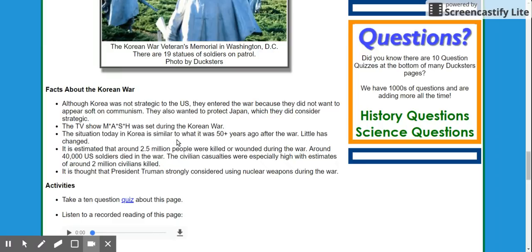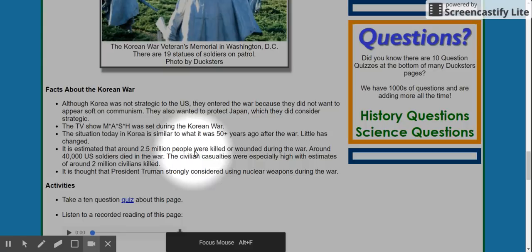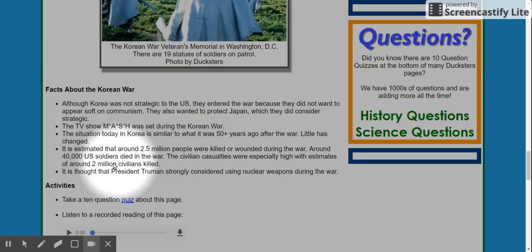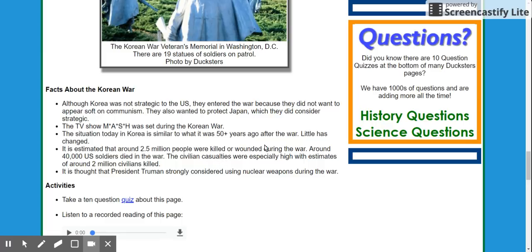Situation today in Korea is pretty similar to what it was 50 plus years ago. Casualties, right here. Here we go. It is estimated that around 2.5 million people were killed or wounded during the war, around 40,000 U.S. soldiers, right? The civilian casualties were especially high, with estimates of around 2 million civilians killed. Civilians, for those of you that don't remember, are the innocent people who aren't military personnel.